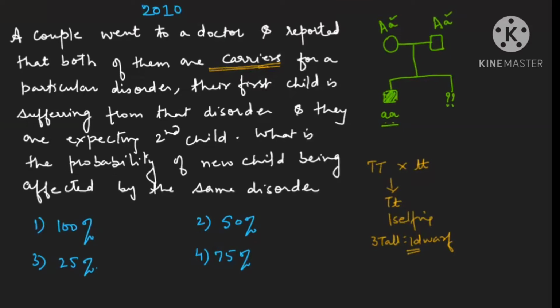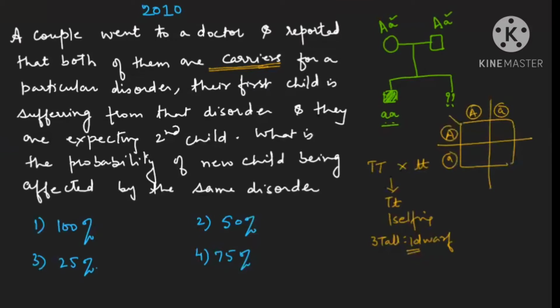So same here, what is the percentage of this child being a sufferer? Obviously, again, you can apply the same. You can make a Punnett square for solving it. This is the gamete of the father. Okay. And this is the gamete of the mother. This side, let us make it. And you are finding it.